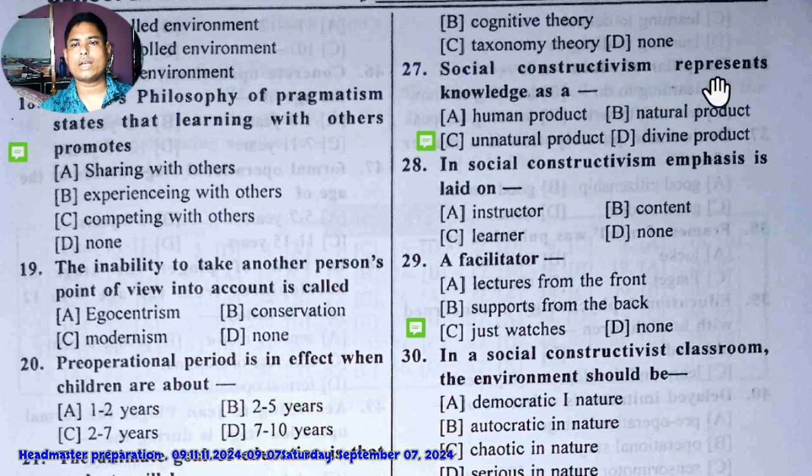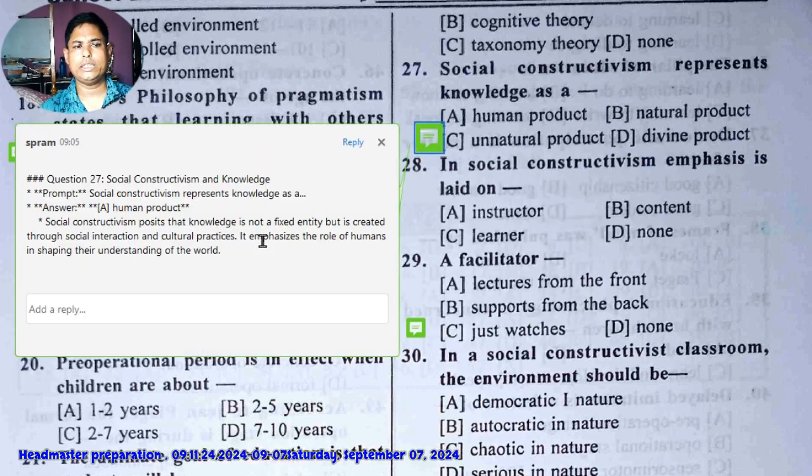Next question 27. Social constructivism represents knowledge as a human product, natural product, unnatural product, divine product. The answer for 27 is that social constructivism is a human product.